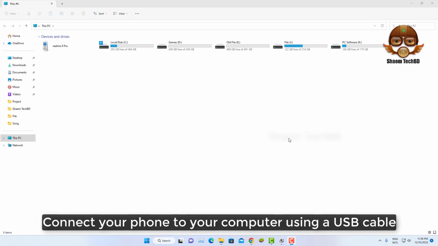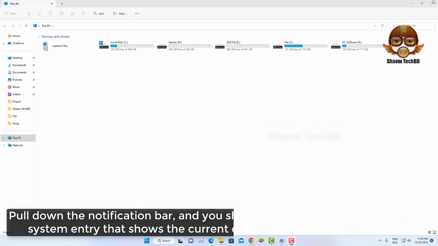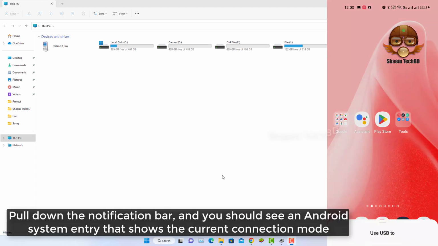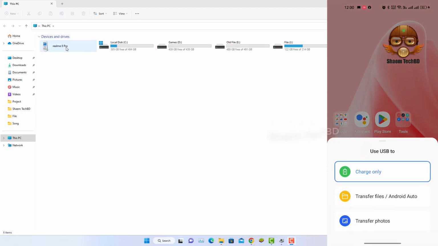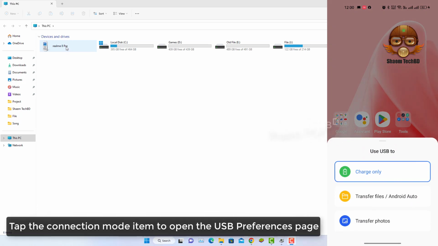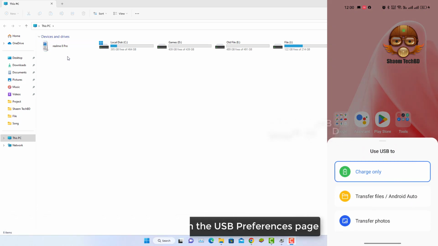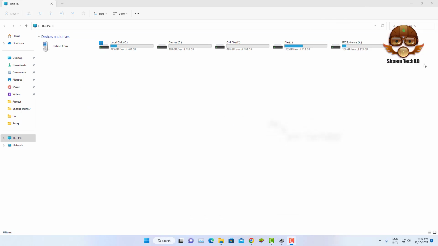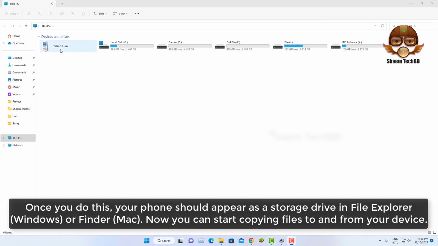Connect your phone to your computer using a USB cable. Pull down the notification bar and you should see an Android system entry that shows the current connection mode. Tap the connection mode item to open the USB preference page. Select Transfer files. Once you do this, your phone should appear as a storage drive in File Explorer. Now you can start copying files to and from your device.